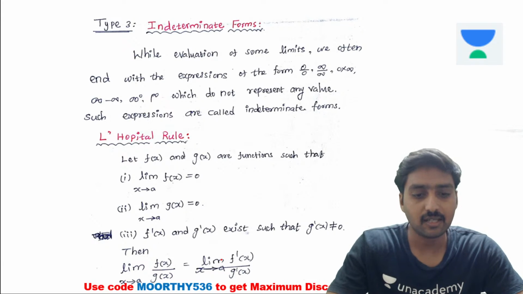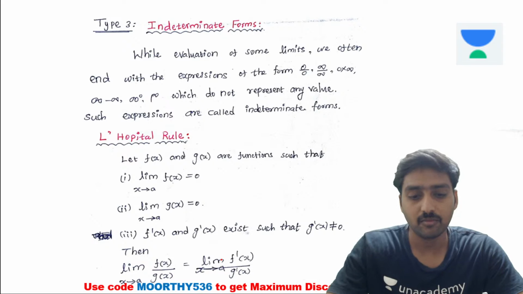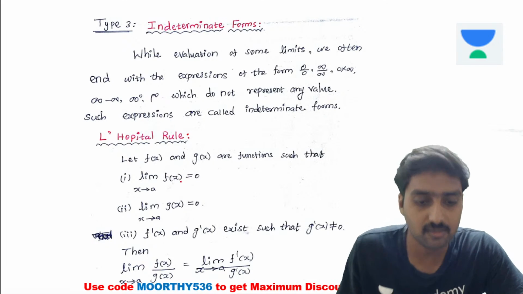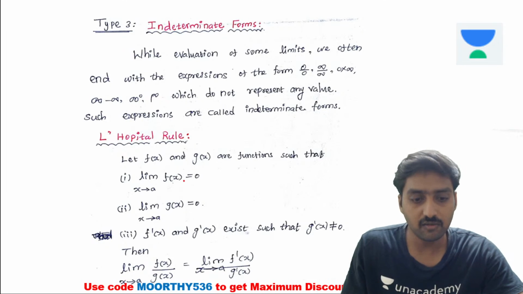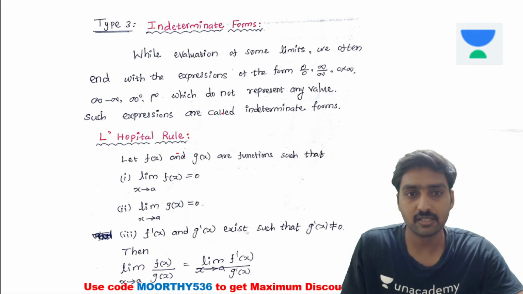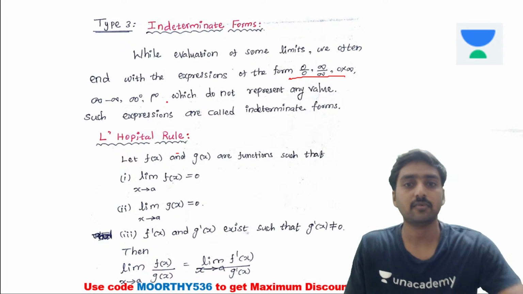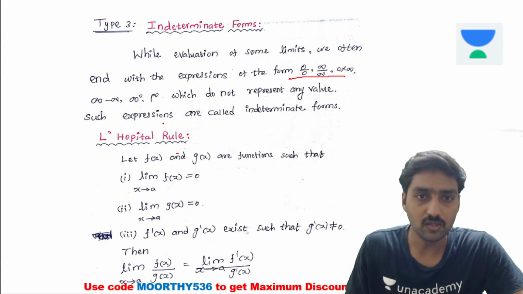Indeterminate form, it's type 3. So what is meant by indeterminate form? While evaluating some limits, we end up with the forms 0 divided by 0, infinity divided by infinity, or 0 into infinity, which do not represent any value. Such expressions are called indeterminate forms.